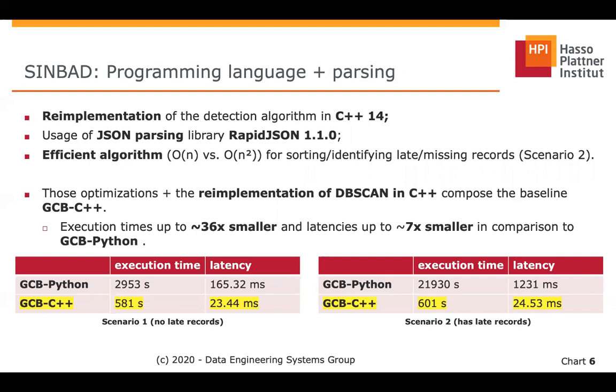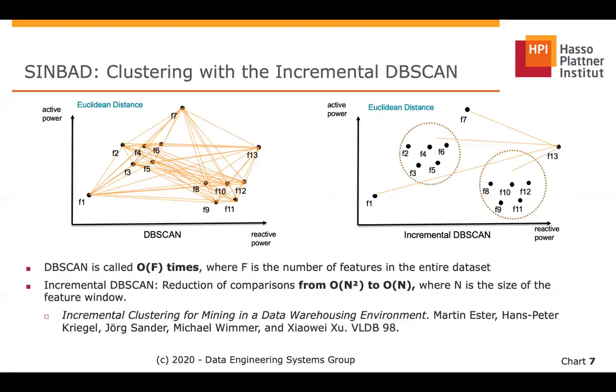Those optimizations plus the reimplementation of DBScan in C++ compose the baseline GCB C++. As it is 36 times faster than GCB Python and has up to 7 times lower latencies, as you can observe in the table below, from now on, in this presentation, we only use GCB C++ as a baseline.